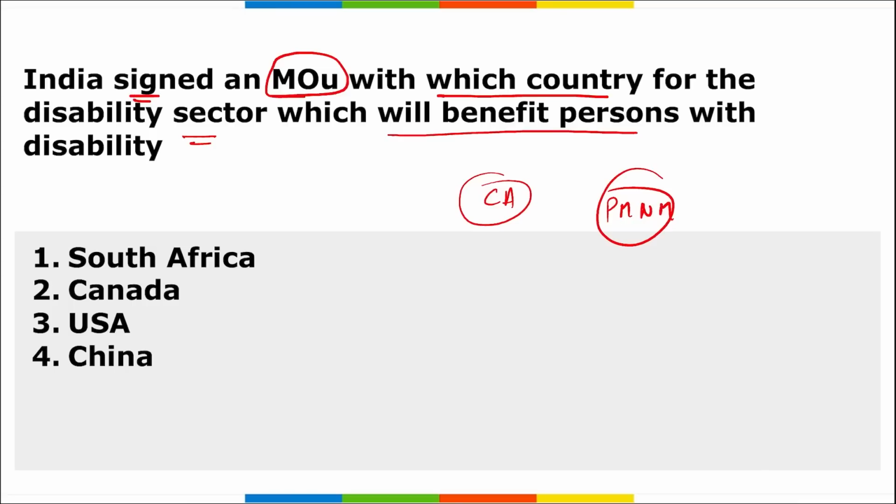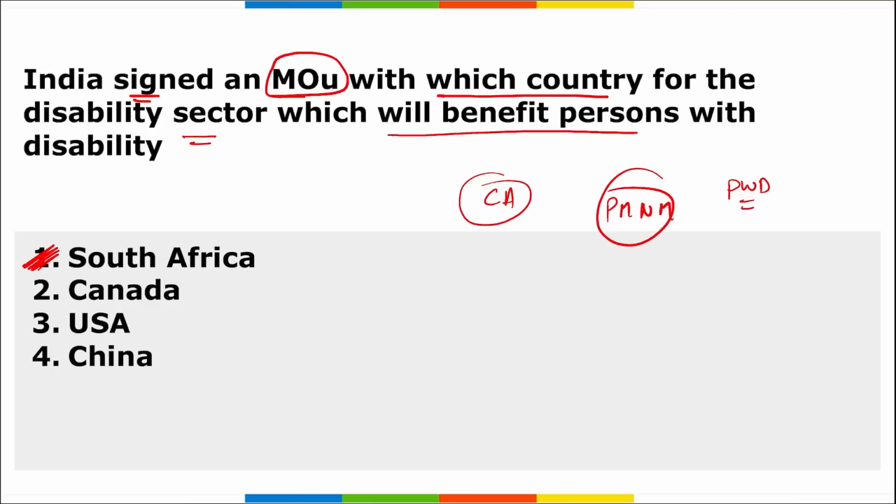If we talk about some of the proposals here, one of the proposals mentioned here is that recently India signed an MOU with which country for the disability sector that will benefit persons with disability. So this MOU was signed with which country? It was between India and South Africa.